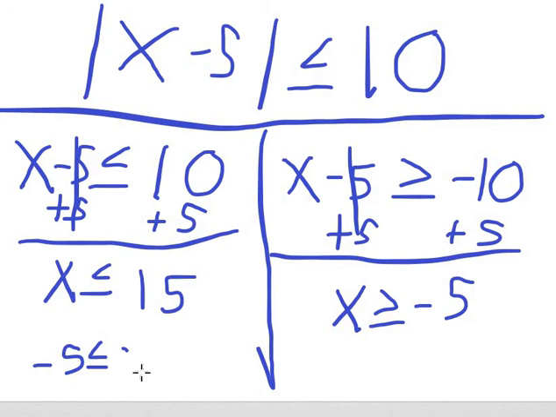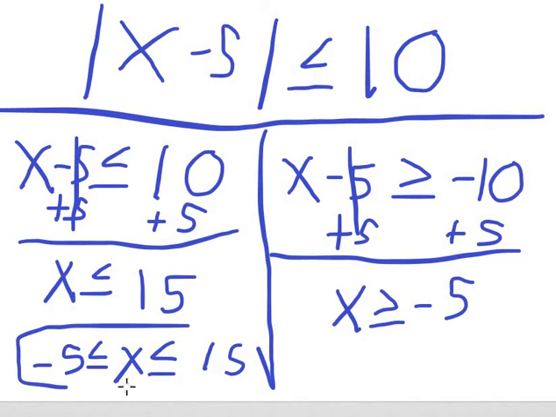Then we write our variable. We write another less than sign and then write our high number. So this is going to be what your answer will look like, what you need to write in the box. This is x is greater than -5 and x is less than or equal to 15.